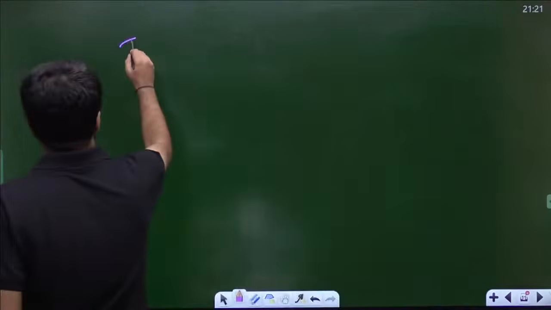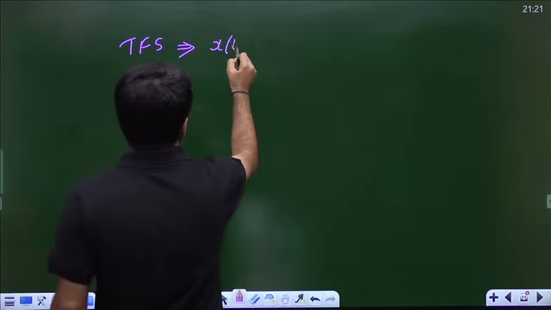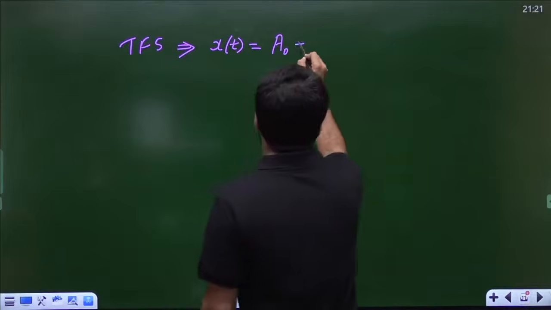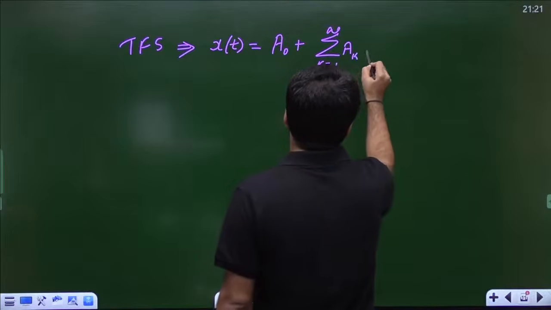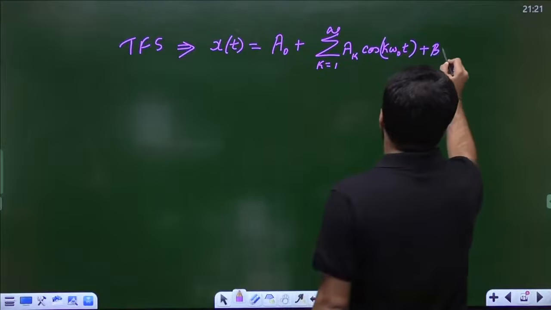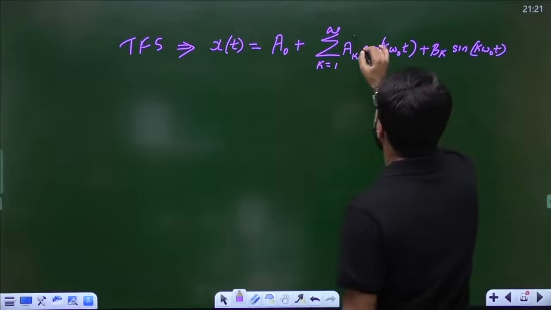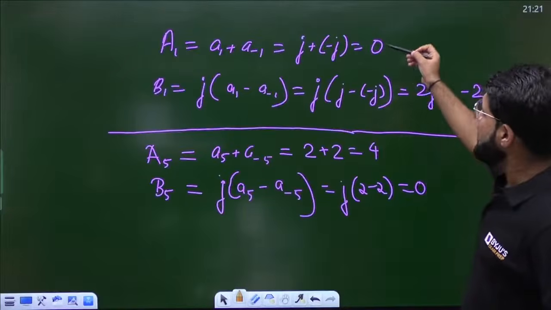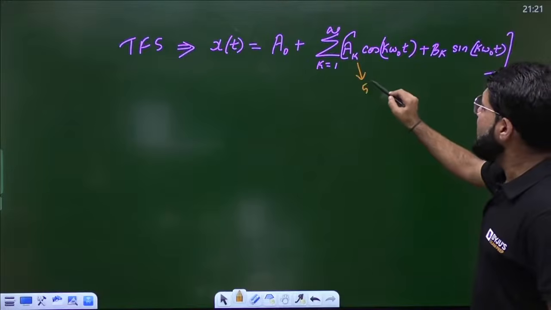So, if you want to write down the trigonometric Fourier series now, x(t) should be written as a0 plus summation k equal to 1 to infinity of ak cos k omega naught t plus bk sin k omega naught t. That is what is required. But note that in ak only one term is non-zero. a1 is 0, only a5 will exist. So with respect to a, take k equal to 5.